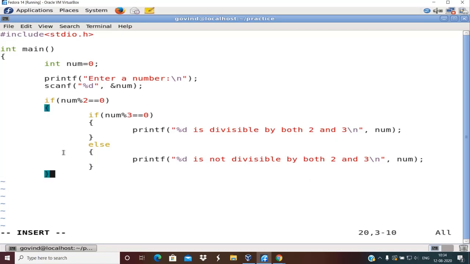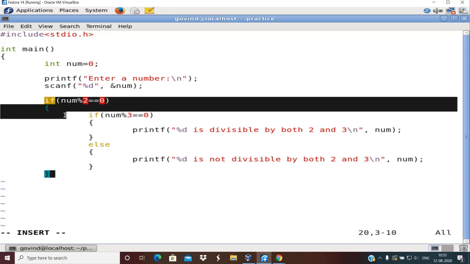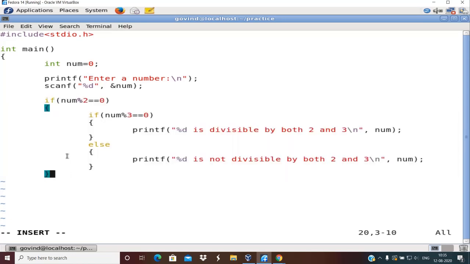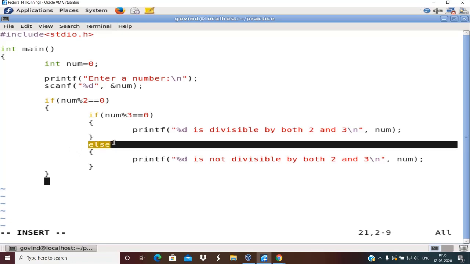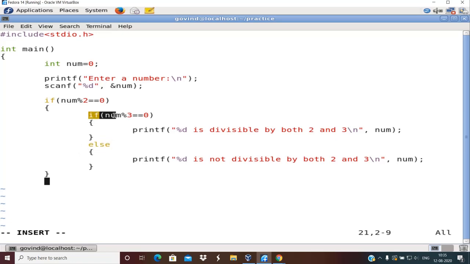So you can see here, putting tabs after every statement is referred to as indentation. So clearly you can see from this that this else is the corresponding else of this if. If you do not write indentation, deciding which else corresponds to which if is difficult. So this else will be executed only if the number is divisible by 2 but the number is not divisible by 3.